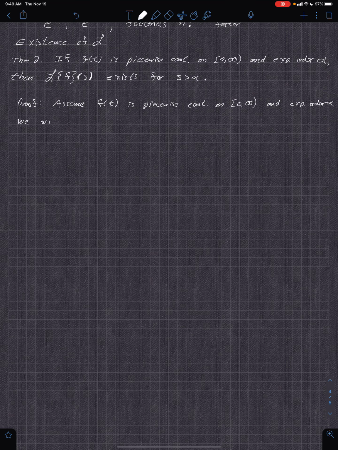We will show that the Laplace transform of f of t of s, which is the integral from 0 to infinity of e to the negative st f of t dt, converges, meaning the limit exists, for s greater than alpha.